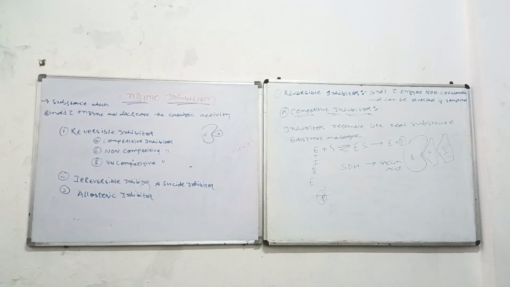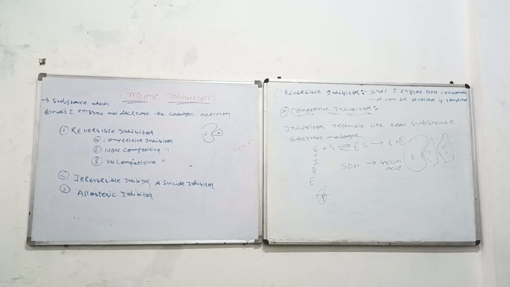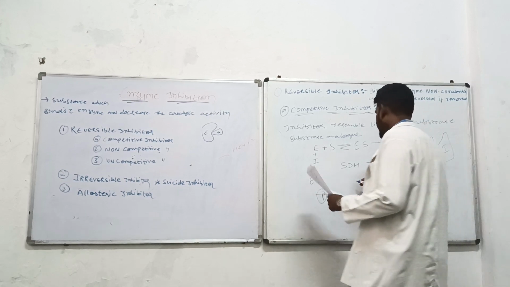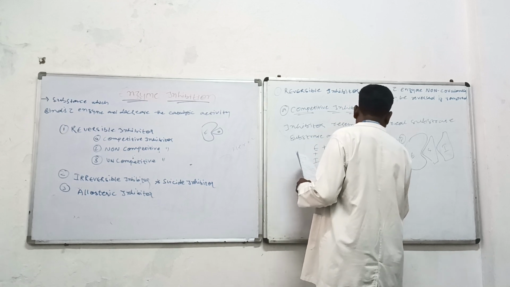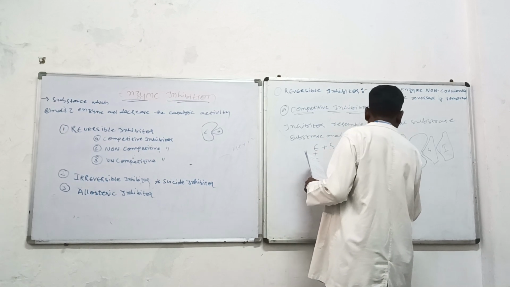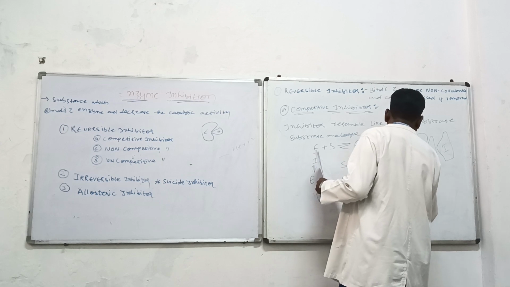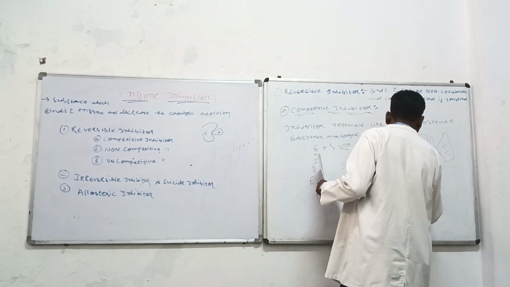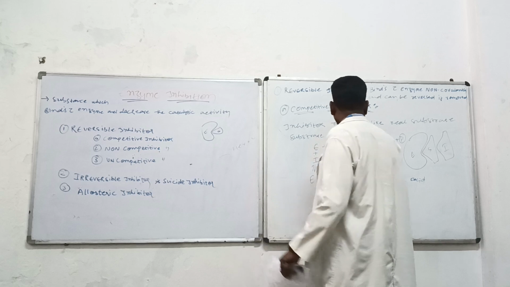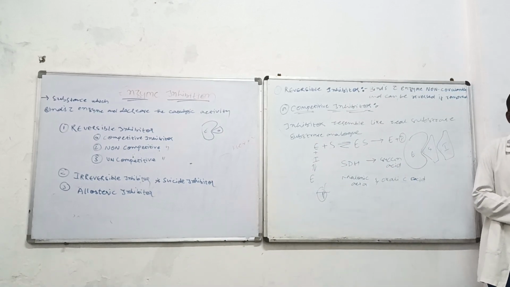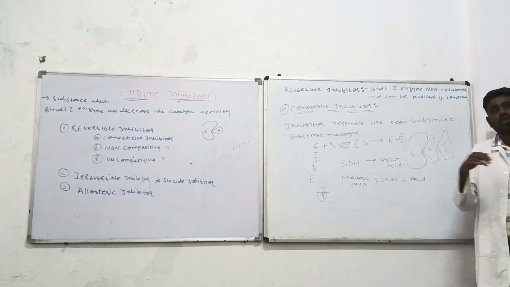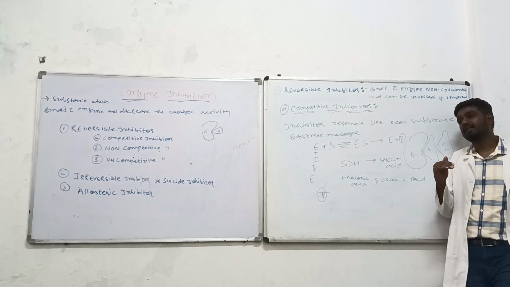But there are certain inhibitors, like malonic acid and oxalic acid. पूरे medicinal use के हैं देखिए. Malonic acid and oxalic acid. Succinate dehydrogenase एक एंजाइम है, succinate dehydrogenase एंजाइम किस पे काम करता?